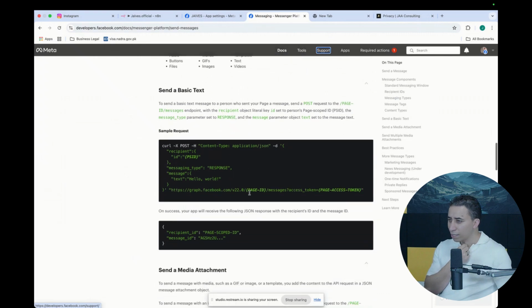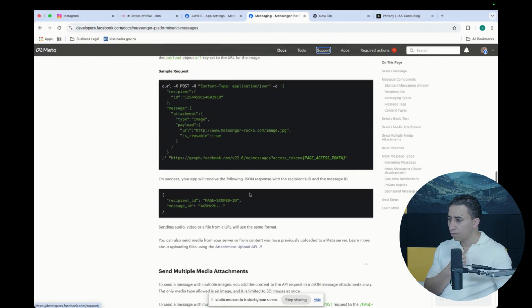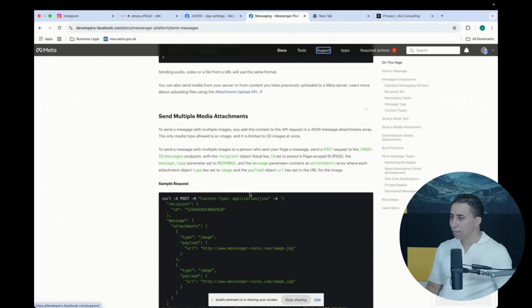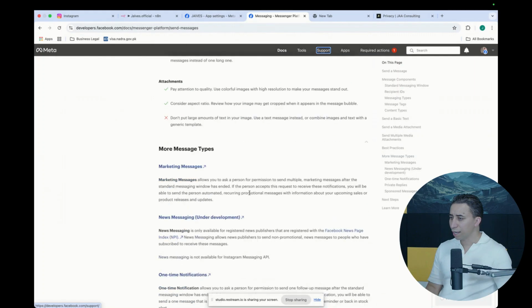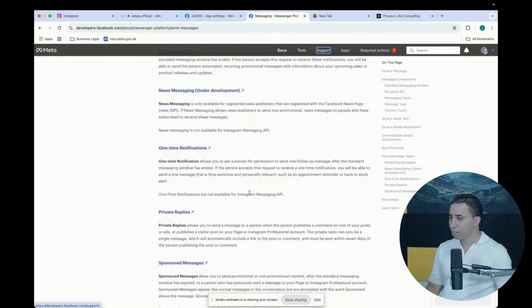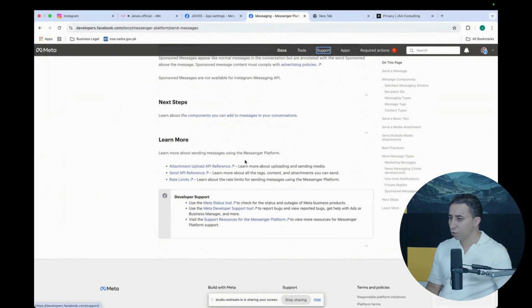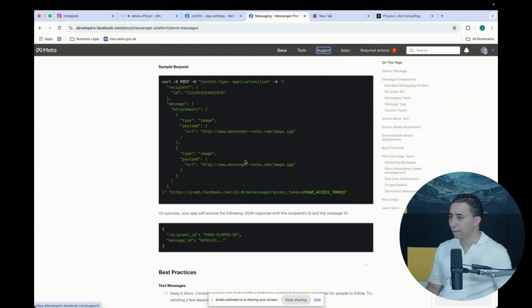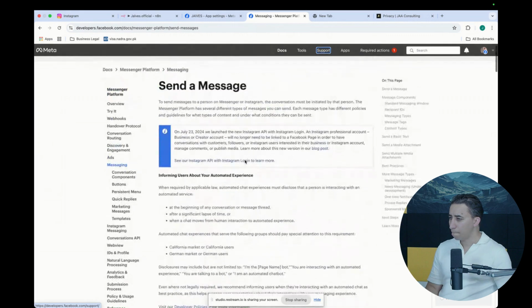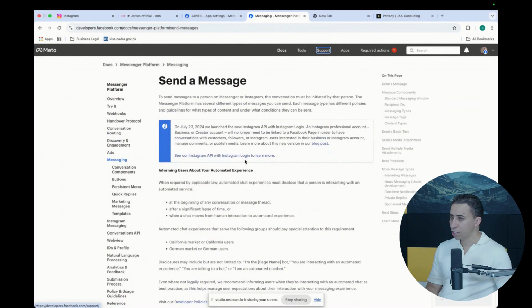I need to know what kind of permission I need in order to start sending messages. If you don't put those permissions in place, I don't think you will be able to do that. Just bear with me.